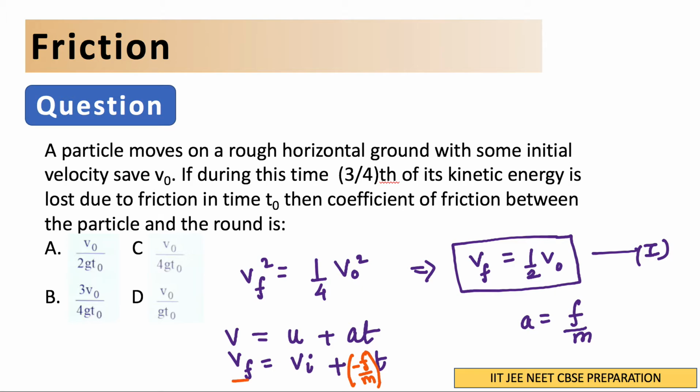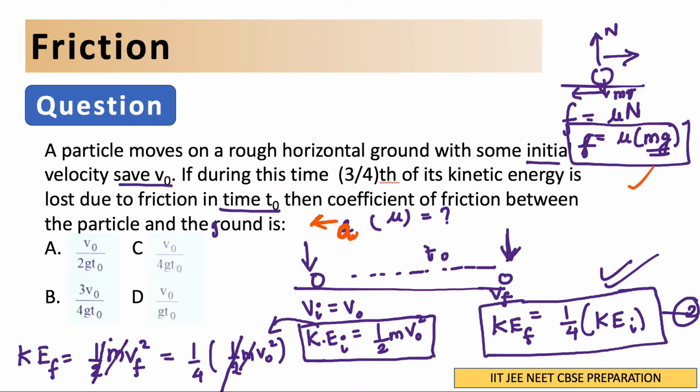Now v final and v initial, we know what the values are, so just substitute this. Let me write it over here. V final is nothing but half of v naught. V initial is v naught, and minus F upon m into t, and t is already given, t naught, in the question. So this is t naught. And F is what we just calculated on the previous page: it is mu times mg.